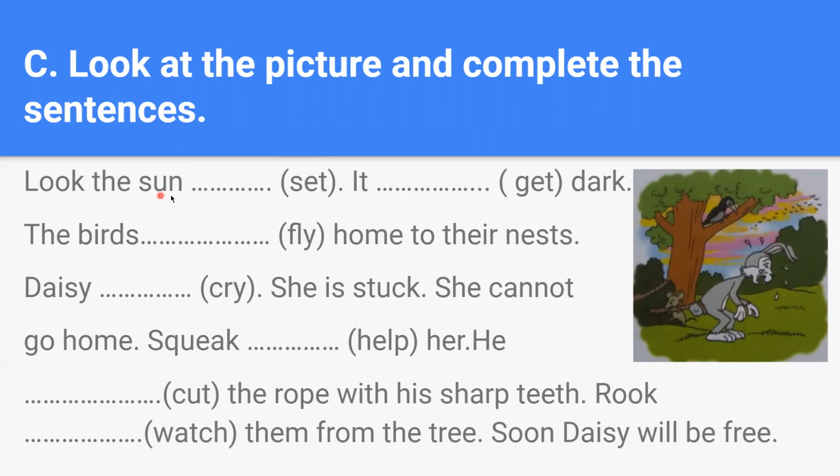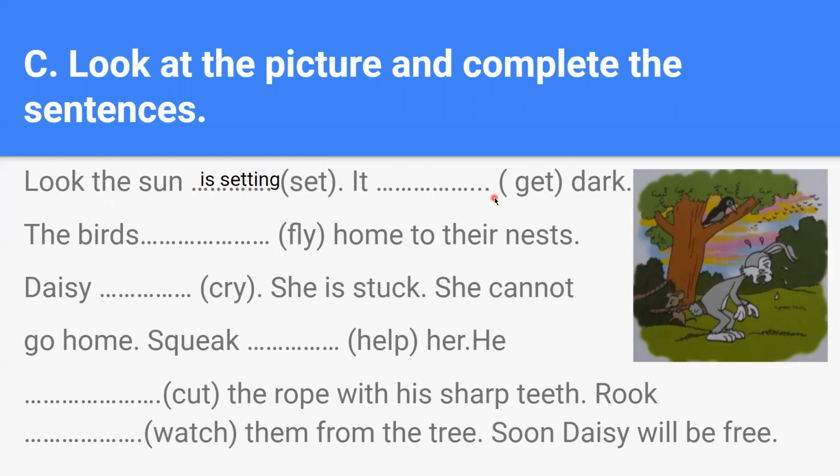Look, the sun set. What will be the present continuous form of set? Keep in mind that before the consonant there is a short vowel sound. So what will happen to the consonant here? Yes, it will be doubled. What is the correct answer? Yes, setting. Look, the sun is setting.